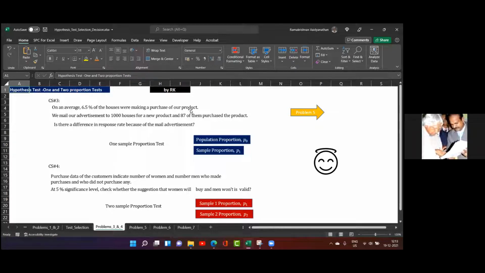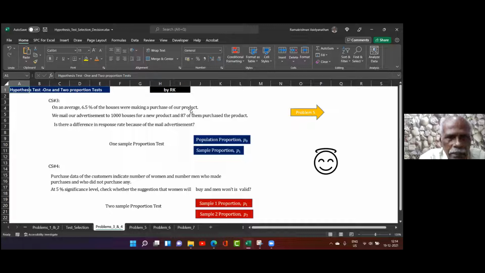That is, for 1,000 houses, it will be 65. And we mail our advertisement to 1,000 houses for a new product, and 87 of them purchase the product.